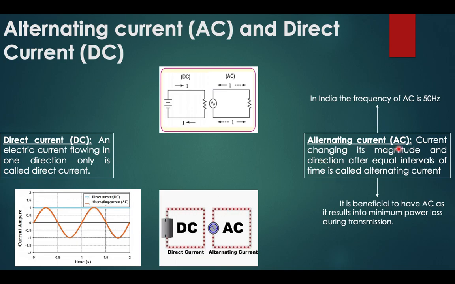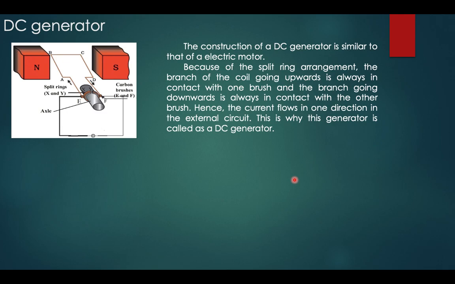Let us see what is the definition of AC current. Current changing its magnitude and direction after equal intervals of time is called alternating current. Okay. Now let us go to one of the topics that is given in your textbook, that is a DC generator.